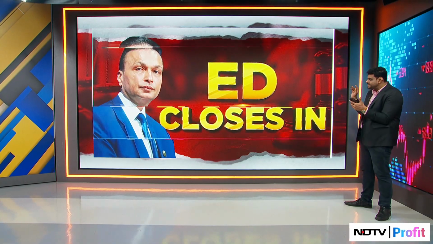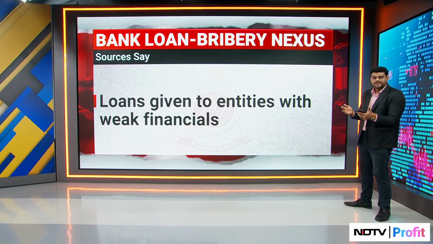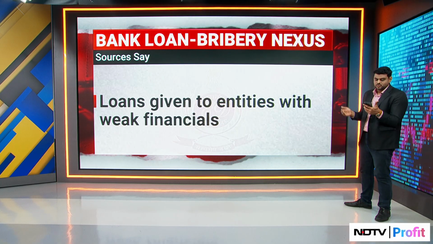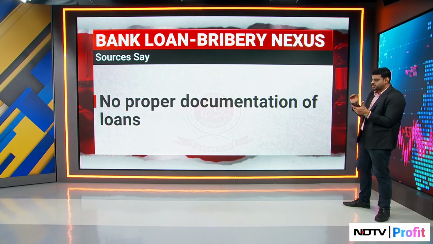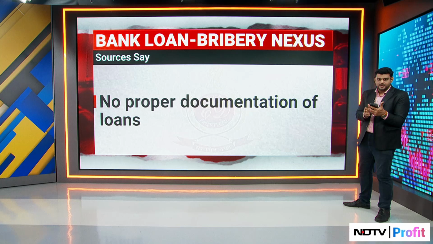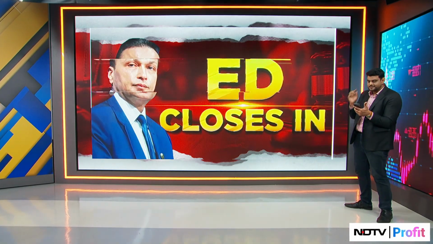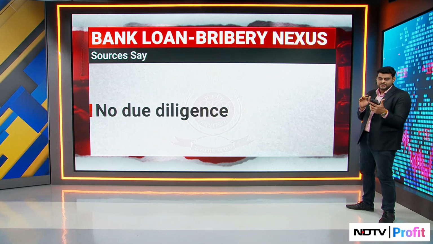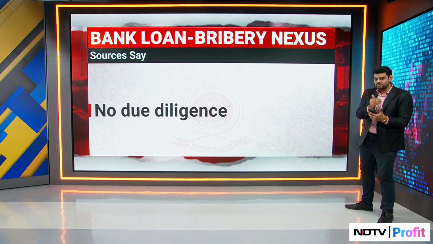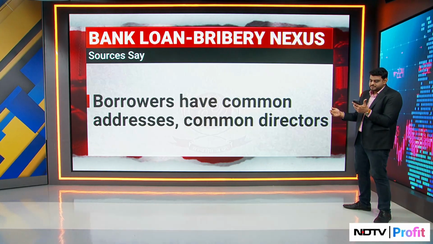Loans were given to entities which had weak financials. Clearly, their financial strength wasn't there to be receiving these loans. The documentation on these loans was also not proper. That's clear also from the CAMs backdated system that has been followed here. Due diligence was not being conducted by the bank officials at that point in time between 2017 and 2019, while the loans were being extended to these Reliance Group companies.